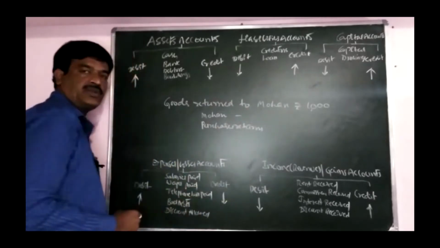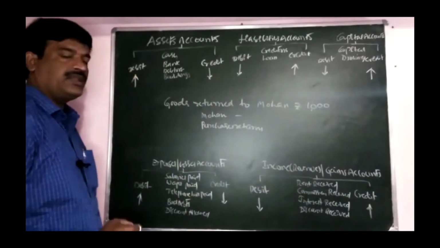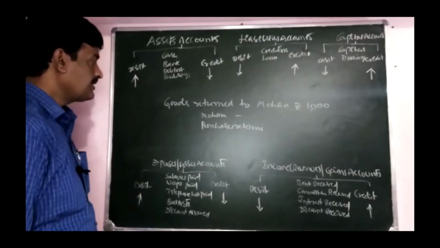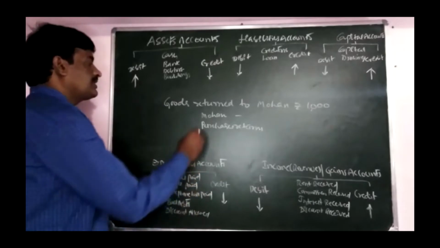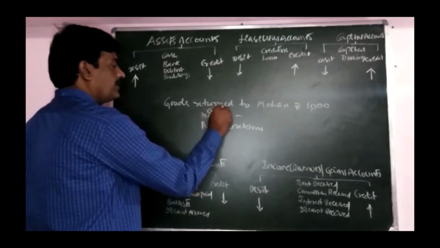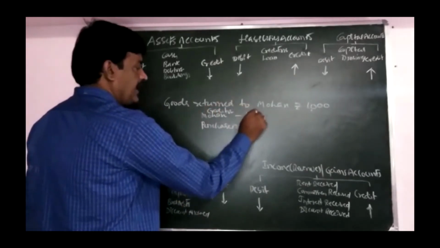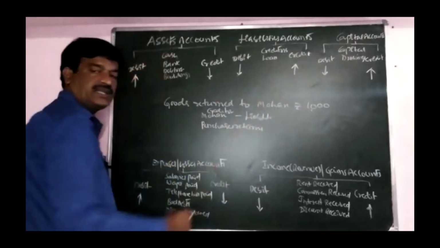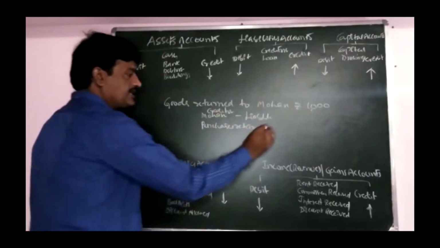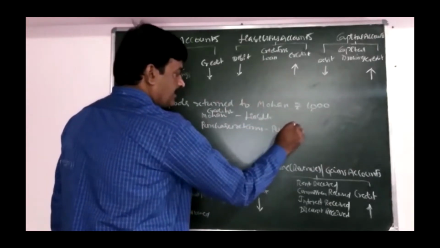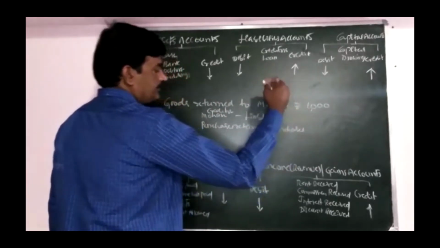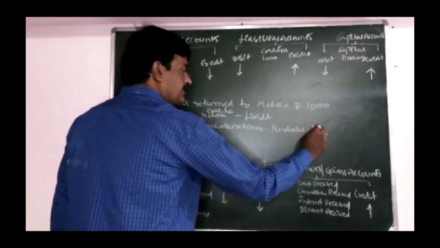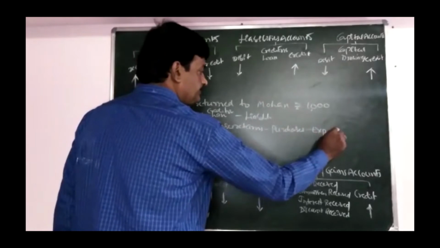Mohan, question mark to your mind. Who is Mohan? We are returning goods to our supplier. So he is our supplier. Supplier is nothing but creditor. Creditor comes in liabilities. Purchase returns comes in purchases. Purchases comes in expenses.